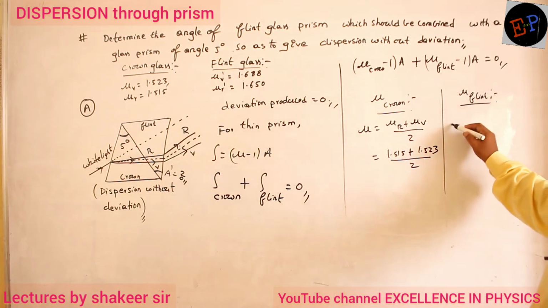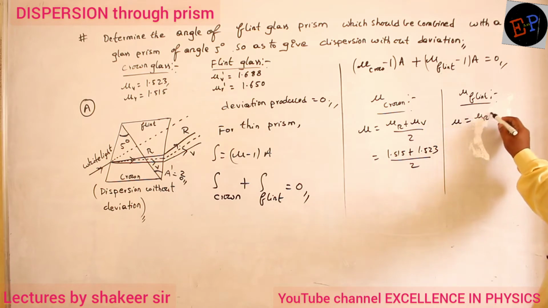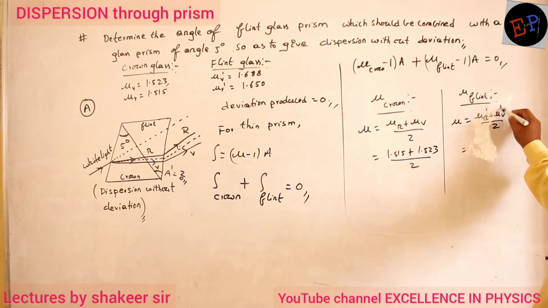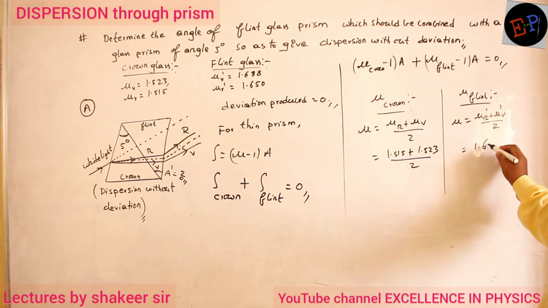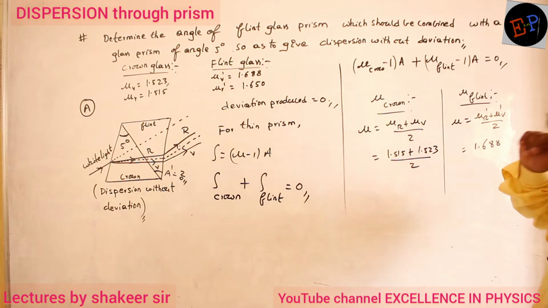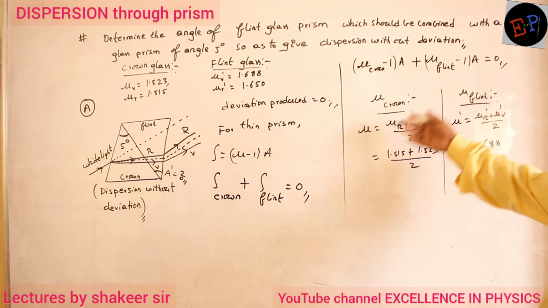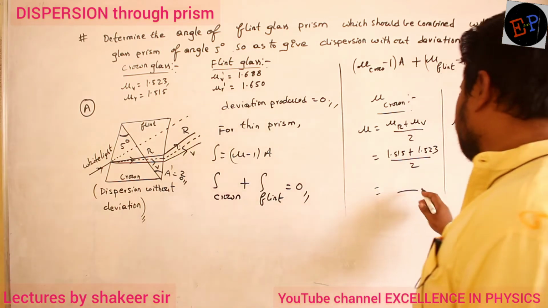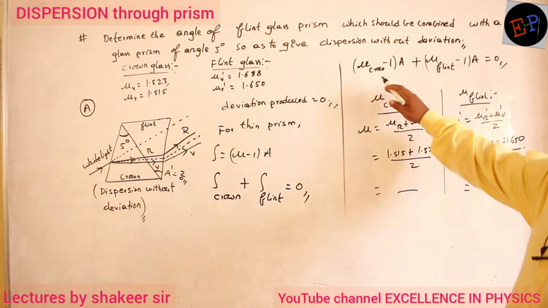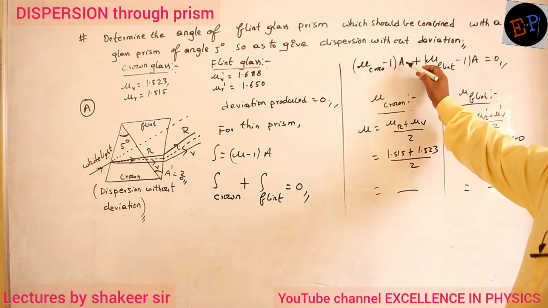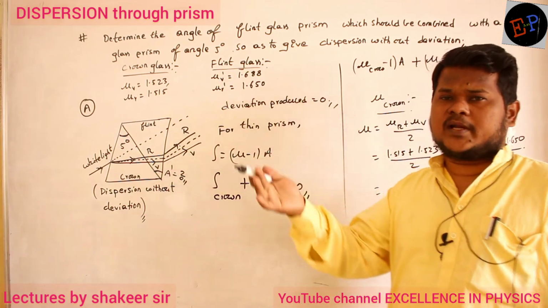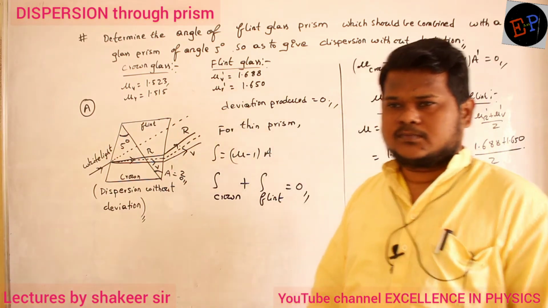Take the mean value, that means for yellow color. Again (μr plus μv) divided by 2. So μr dash, μv dash we will take, 1.688 and 1.650, divided by 2. Anything you can take, crown glass or flint glass. So do these calculations, then take these μ values and substitute here. The A value we already know. The A dash value I don't know. So just calculate the A dash value. That is my answer.